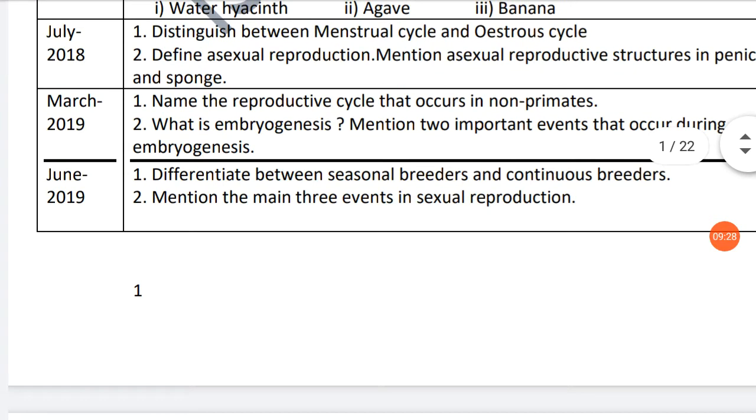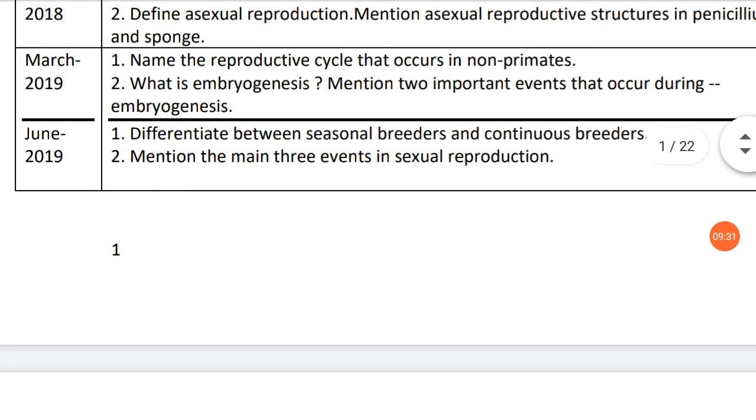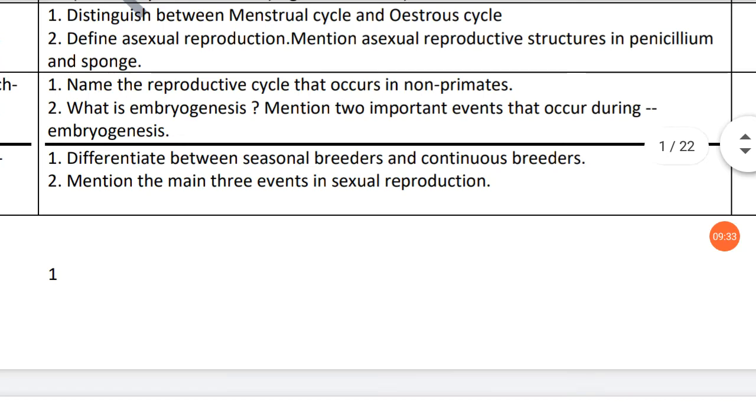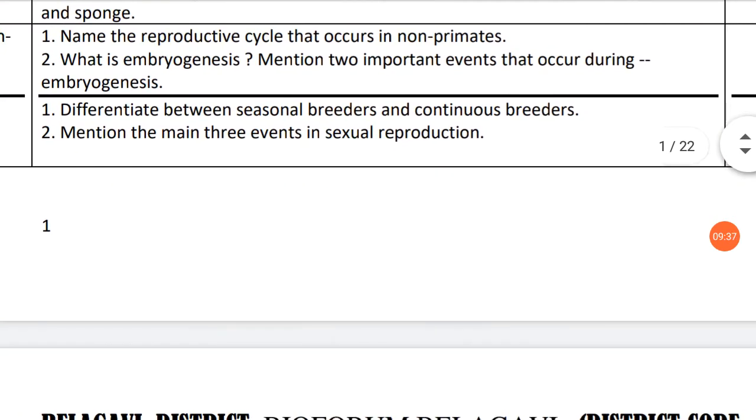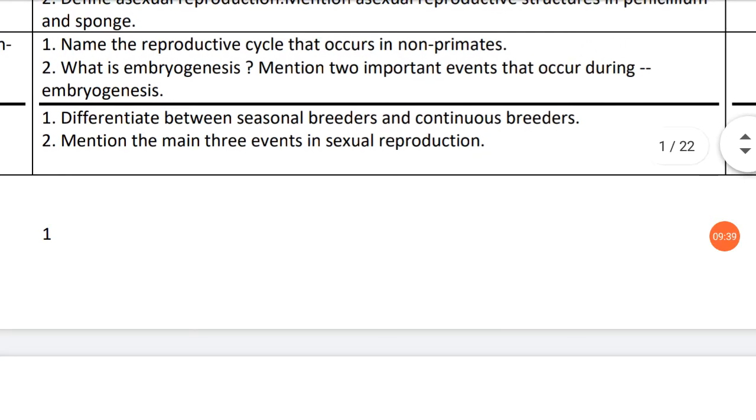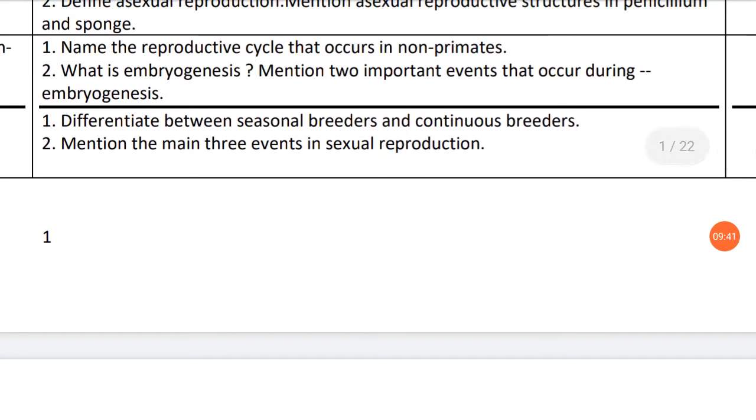Come to the next, June 2019. Differentiate between seasonal breeders and continuous breeders. Second question, mention the main 3 events in sexual reproduction.